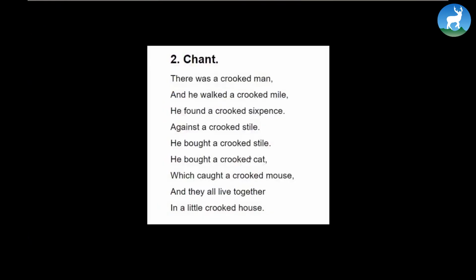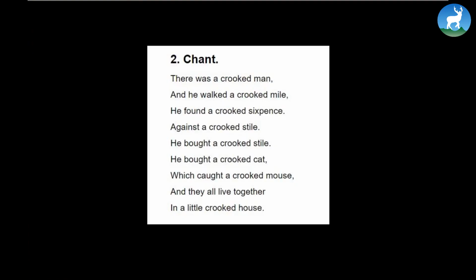There was a crooked man and he walked a crooked mile. He found a crooked sixpence against a crooked stile. He bought a crooked cat, which caught a crooked mouse, and they all lived together in a little crooked house.